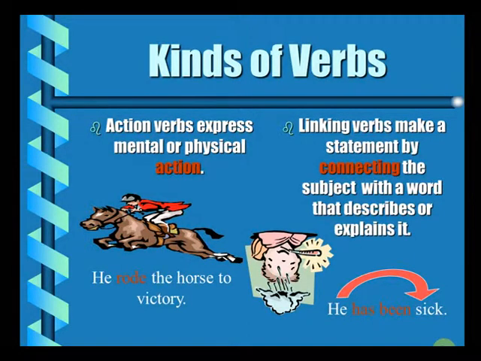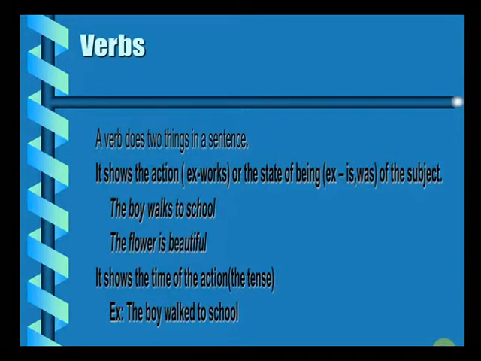So a verb does two things in the sentence. Firstly, it shows the action or the state of being of the subject. The boy walks to school. So walks here indicates the action or the state of being. The flower is beautiful. You can also say is here is a linking verb, which is connecting the noun flower with the predicate beautiful.